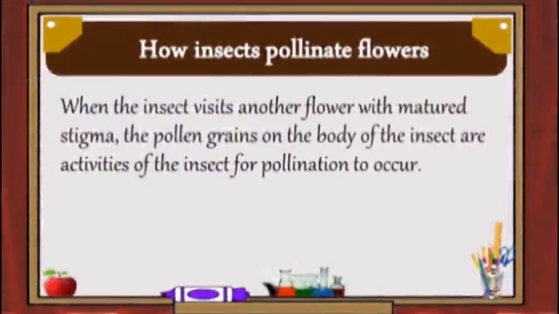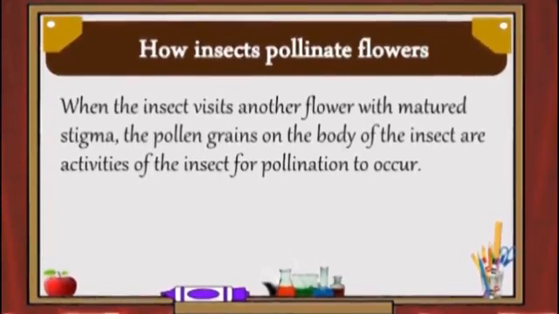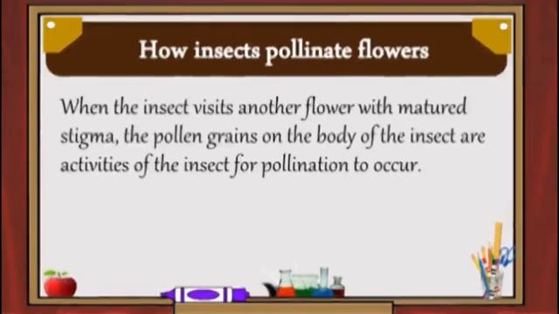When the insect visits another flower with a matured stigma, that is, the stigma of that flower must be matured enough to receive the pollen grains, the pollen grains on the body of the insect are deposited for pollination to occur.